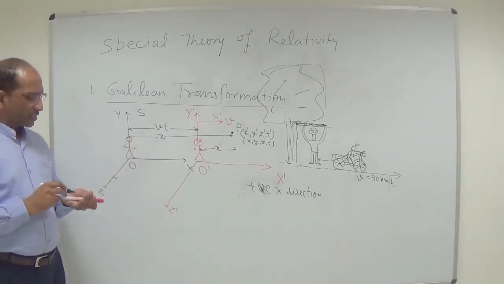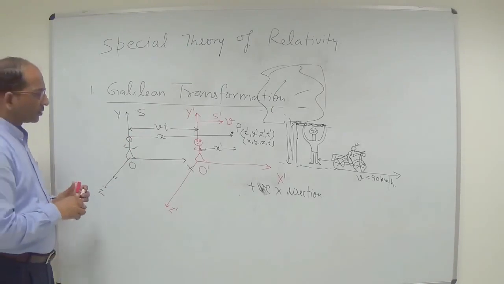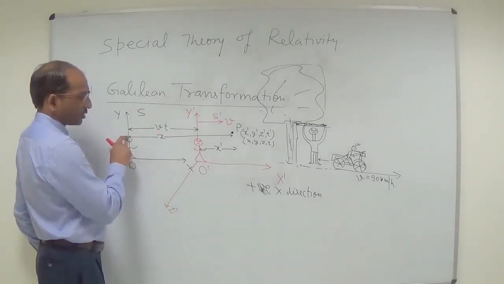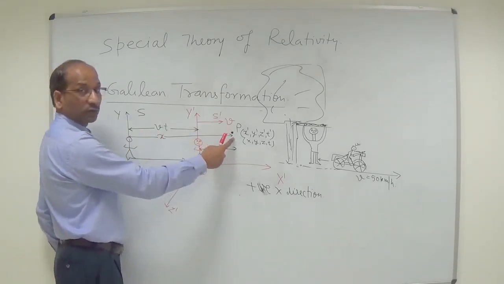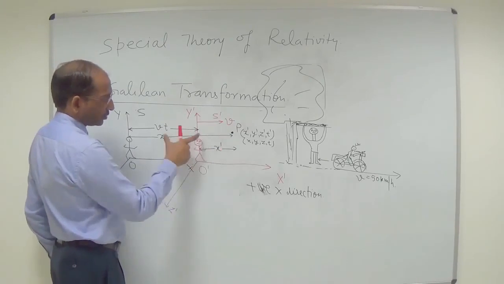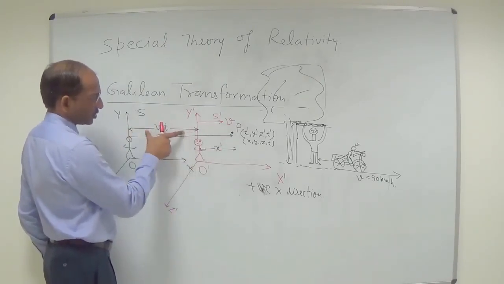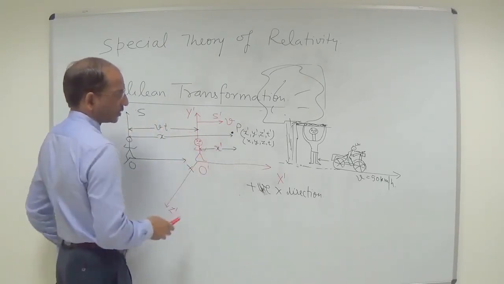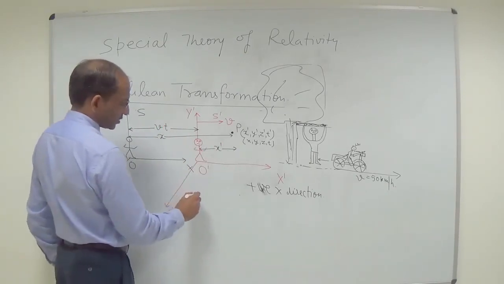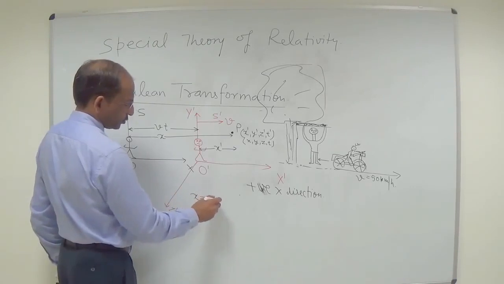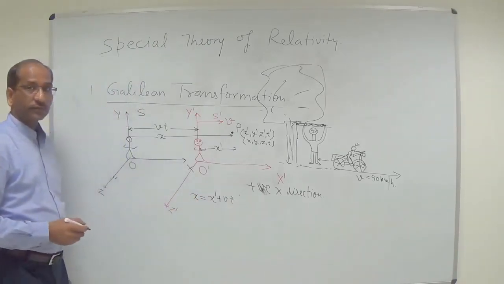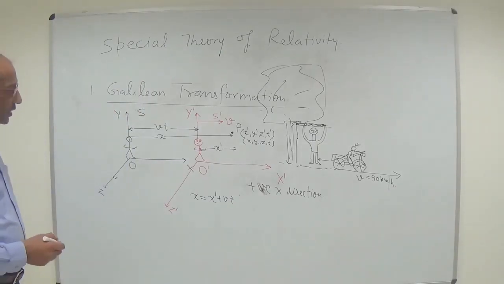So here one can see that this x, which starts from here and ends at this point P, is the sum of this vt distance and x prime. So I am writing here x is equal to x prime plus vt, right?